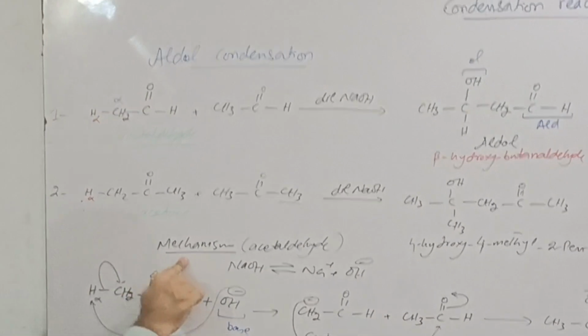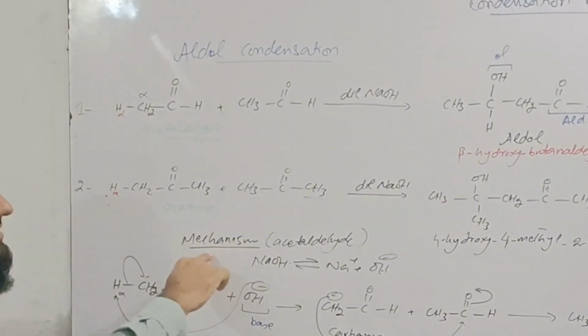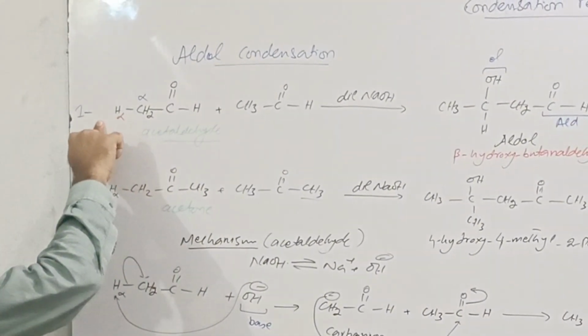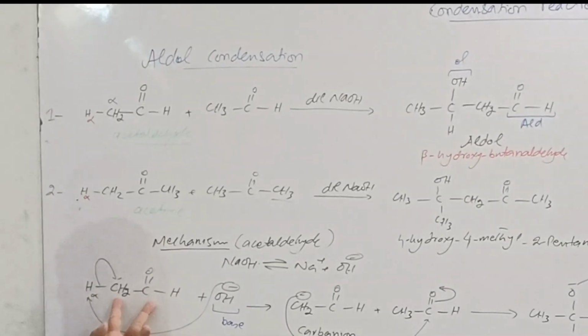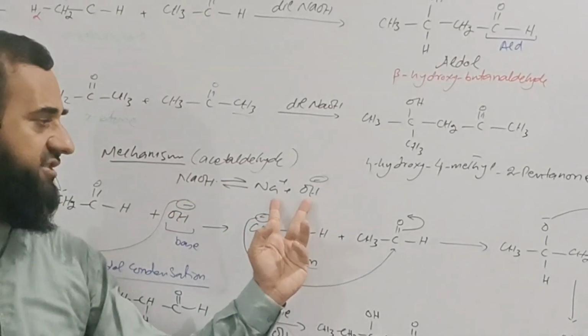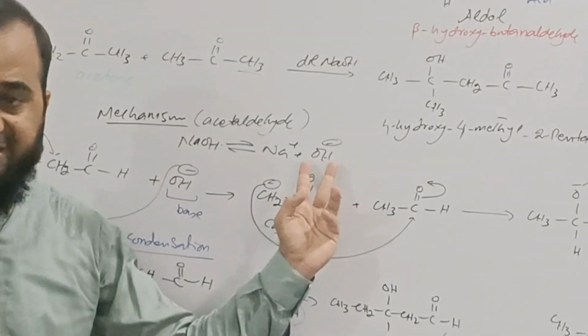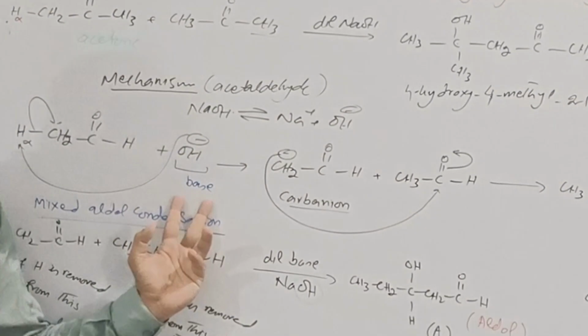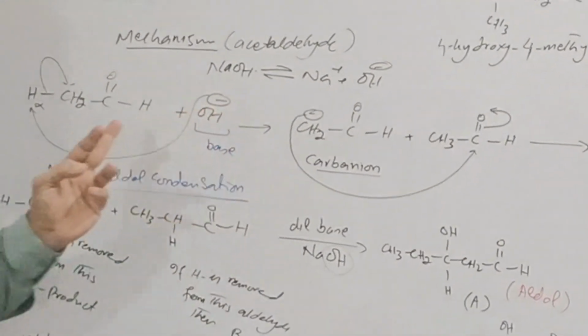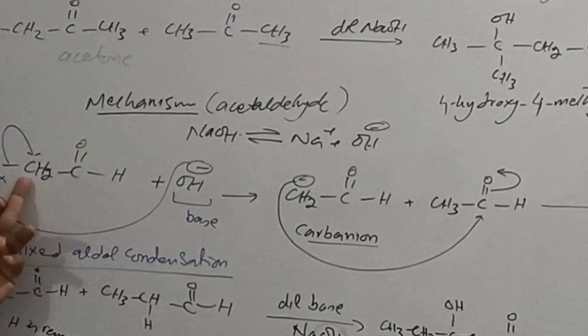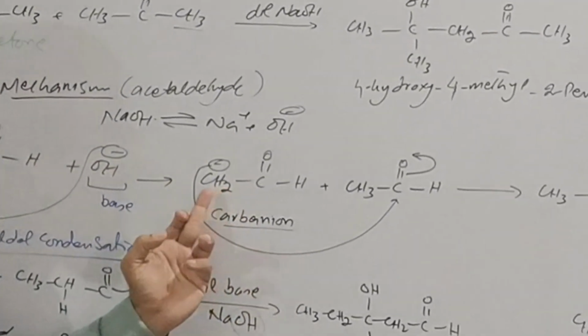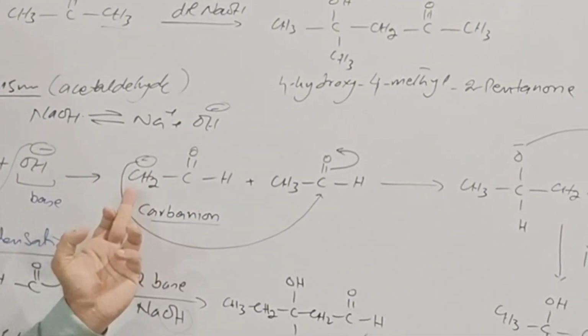Now let us talk about the mechanism. Consider the first reaction in which acetaldehyde is involved. Sodium hydroxide undergoes dissociation and produces hydroxide ion. These hydroxide ions act as a base. They take the alpha hydrogen and the bonded electrons shift onto the carbon, producing a carbanion. This carbanion is a highly unstable species.